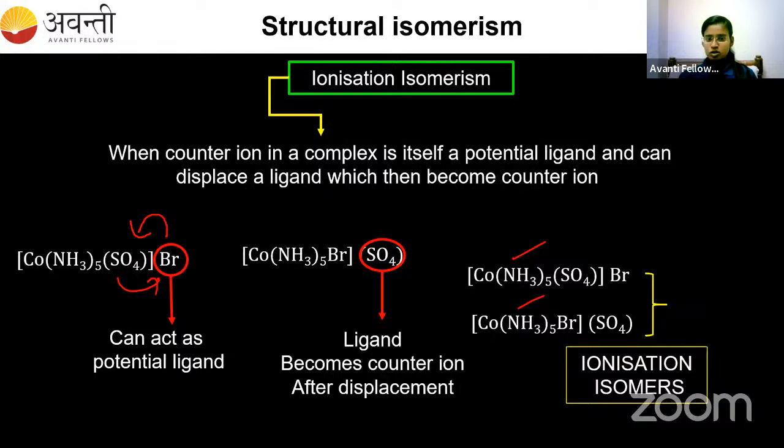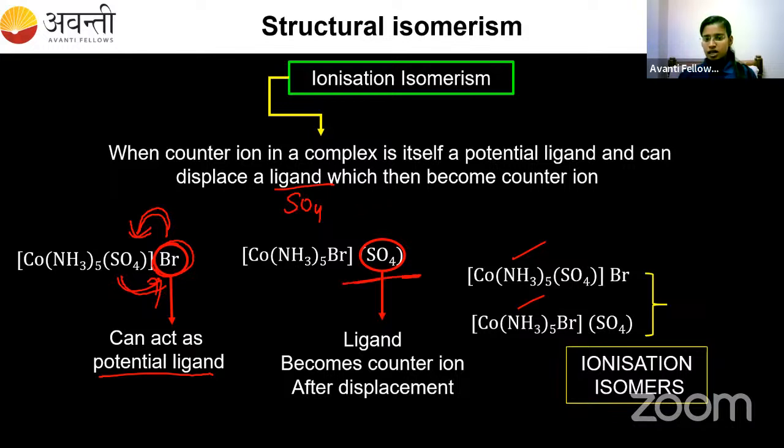Okay. So when the counter ion in a complex is itself a potential ligand and can displace a ligand, it is displacing SO4 in this example, and that SO4 is becoming a counter ion in the second compound.